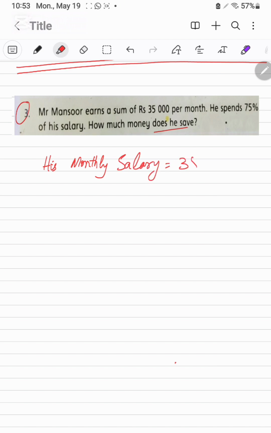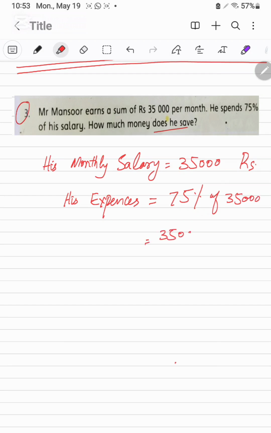It is 35,000 rupees. His expenses, these are 75% of 35,000. We will have the 35,000 multiplied by 75 over 100.